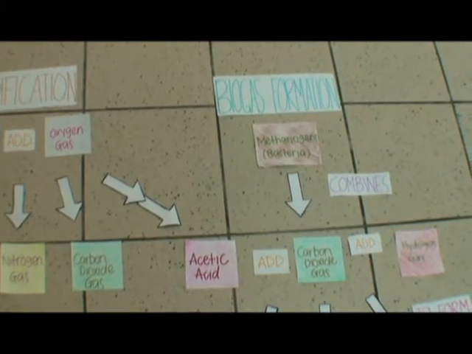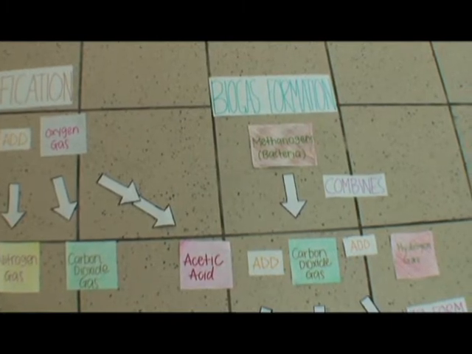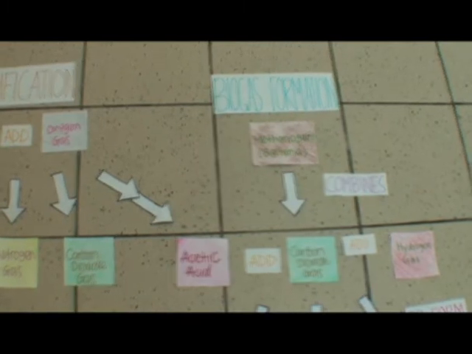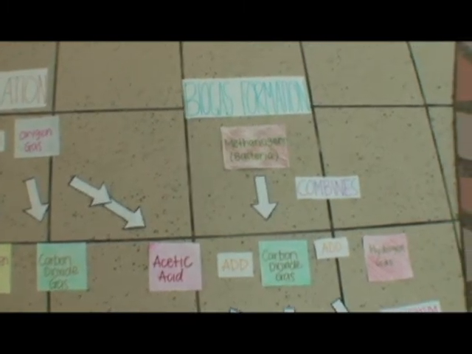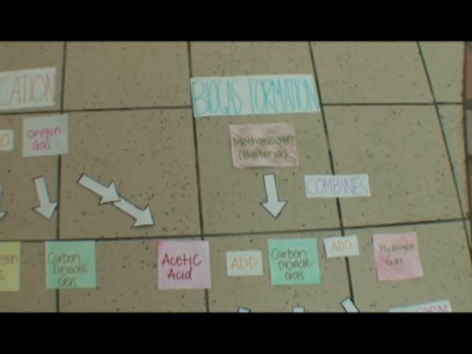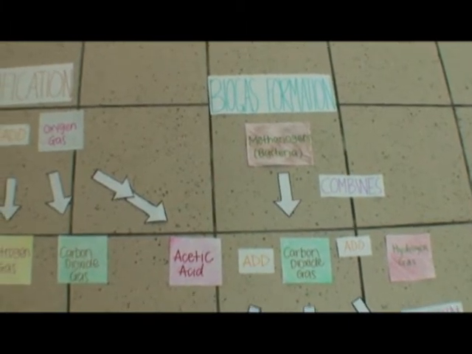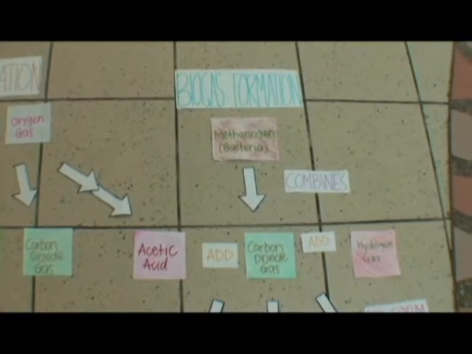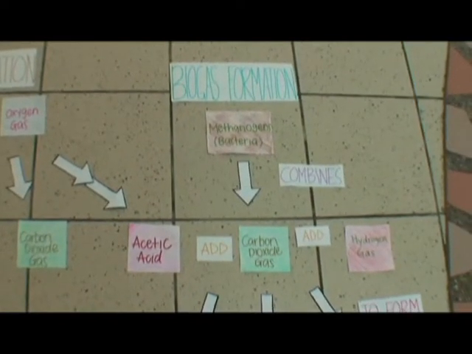After that, acetic acid will participate in the biogas formation, where it is combined with carbon dioxide gas and hydrogen gas by hydrogenotrophs, which is a subgroup of methanogen, a bacteria. Hydrogenotrophs use carbon dioxide as a source of carbon and hydrogen as a reducing agent.